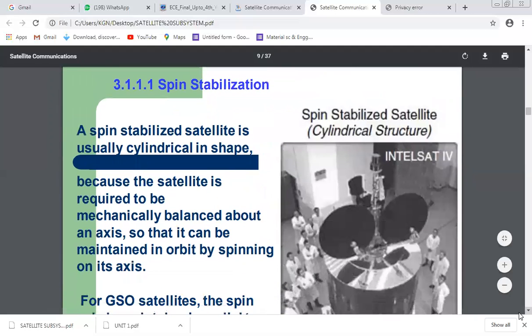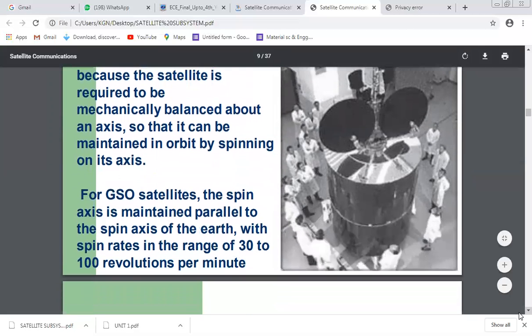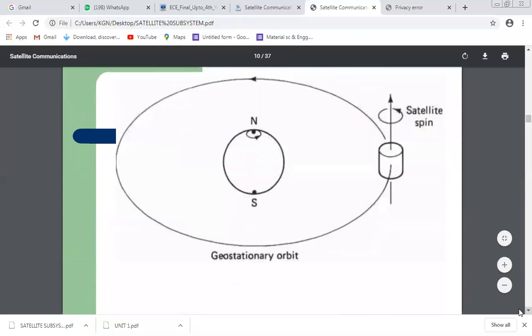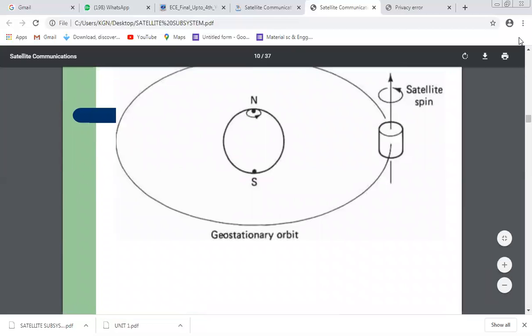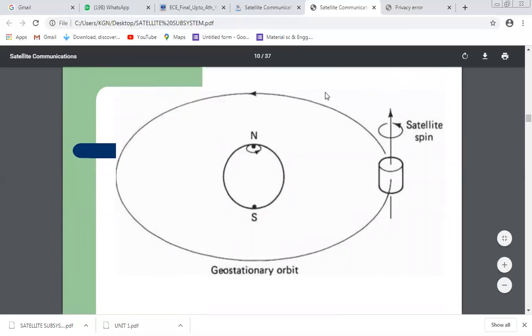What is spin stabilization? A spin stabilized satellite is usually cylindrical in shape, because the satellite is required to be mechanically balanced about an axis, so it can be maintained in orbit by spinning on its axis. For a geosynchronous satellite, the spin axis is maintained parallel to the spin axis of the Earth, with spin rates in the range of 30 to 100 revolutions per minute. The satellite spins in its orbit, and that gives a stable path.